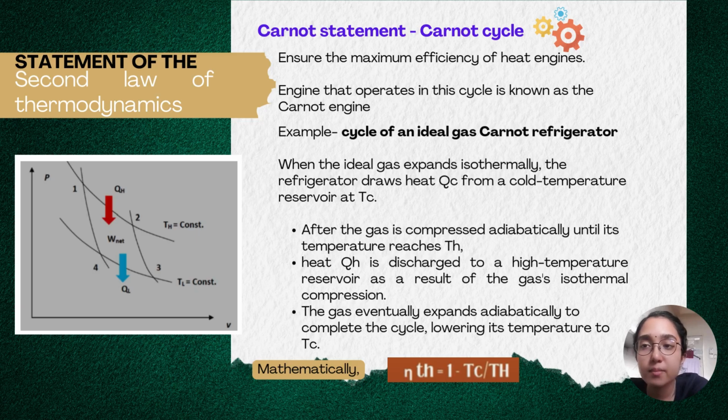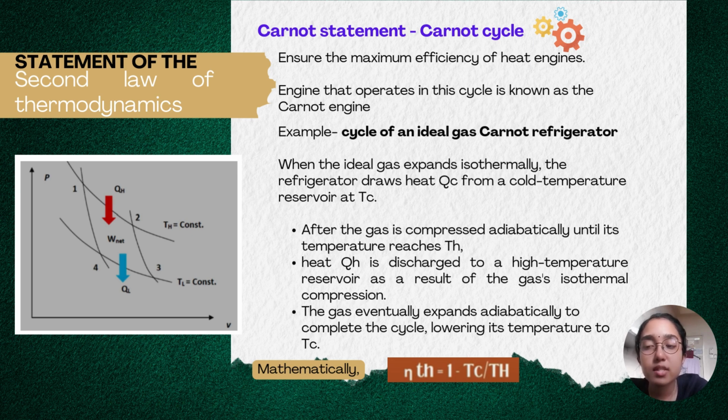Lastly, I will explain the Carnot statement, which ensures the maximum efficiency of heat engines. An engine that operates in the Carnot cycle is known as a Carnot engine. For example, the cycle of an ideal gas Carnot refrigerator.